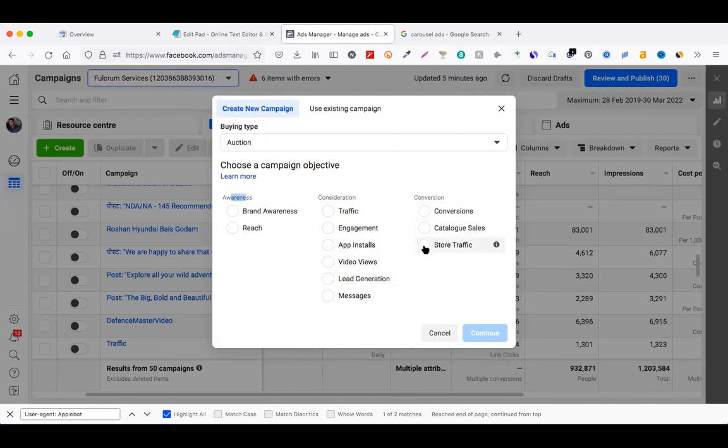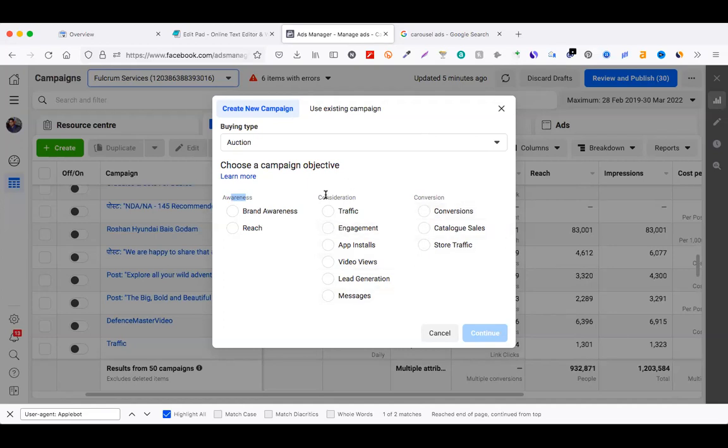You can ask them to visit your store. You can sell your catalogs, like how many products you have. If you have an e-commerce website, then only you can run a catalog sales based campaign. And with conversion based, Facebook makes sure that people are filling the form, visiting your website. There is a tracking system that works behind this type of campaign, right? So you have to install that tracking as well.